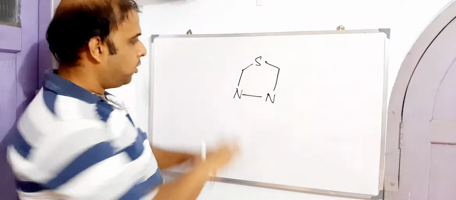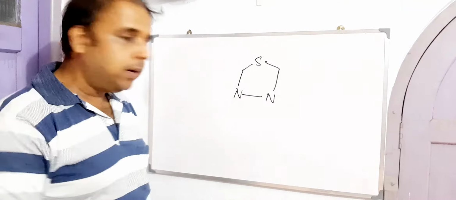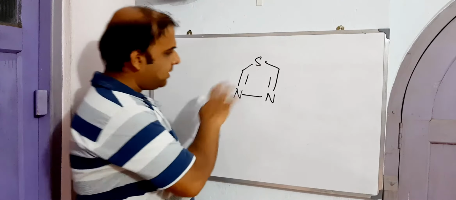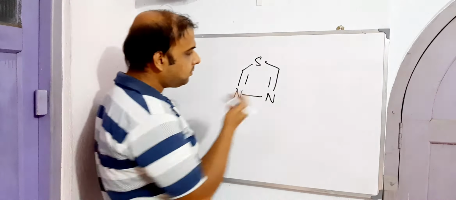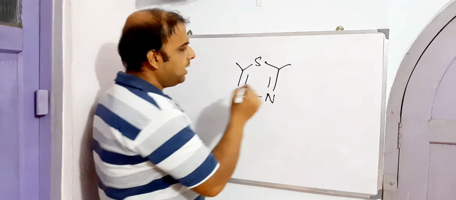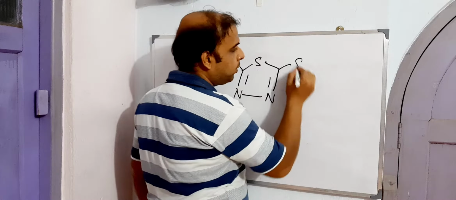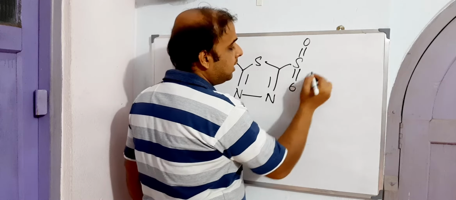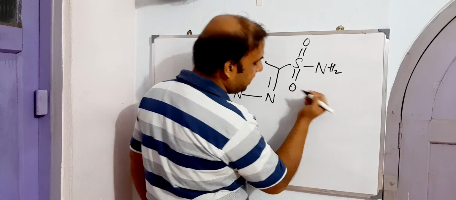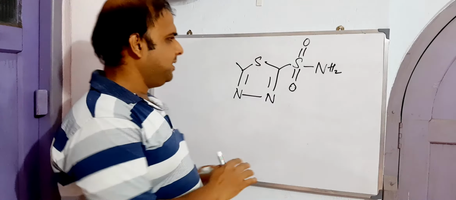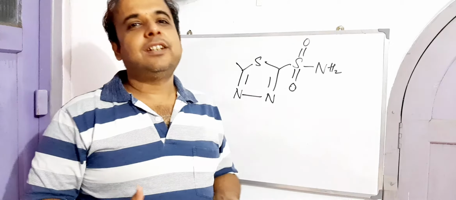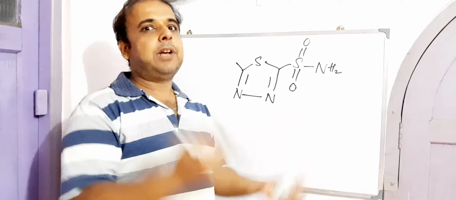So this is the raw structure of thiadiazole. We'll put double bonds, make it aromatic, right? Now, what next? The substituents, where exactly are they placed? As I said, the amide. So let's see the amide, something like this. Let me tell you one interesting fact: acetazolamide is the one which holds both amides, sulfamoyl and carbamoyl at the same time, right?